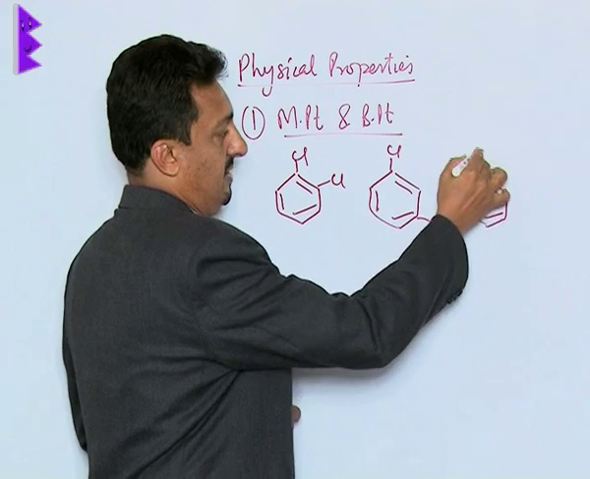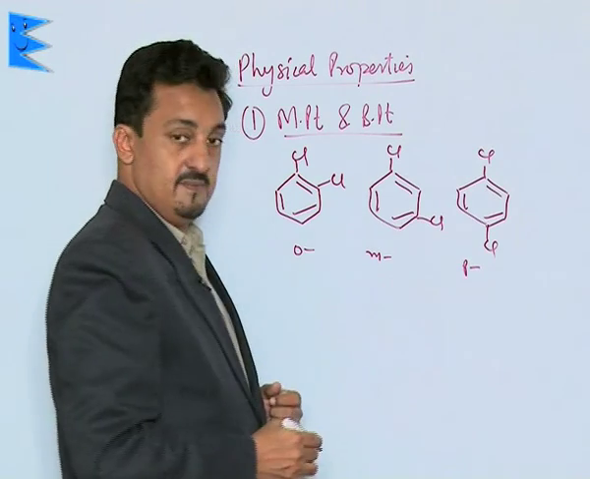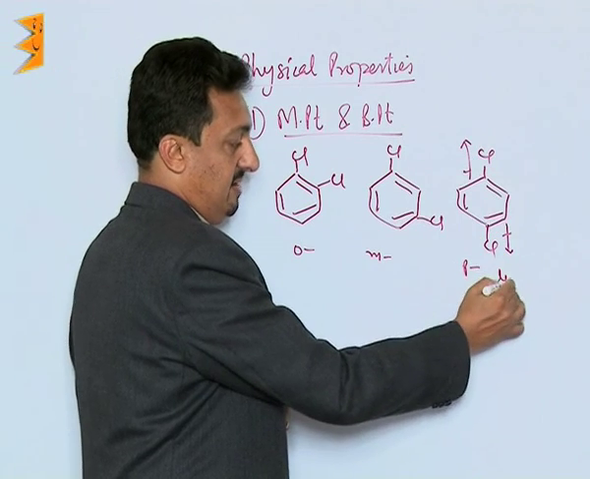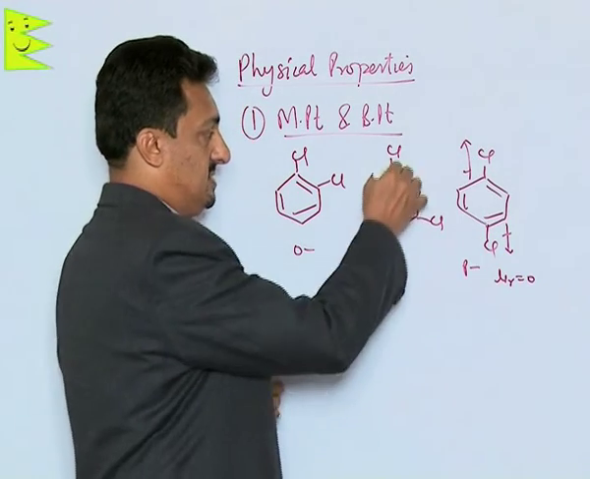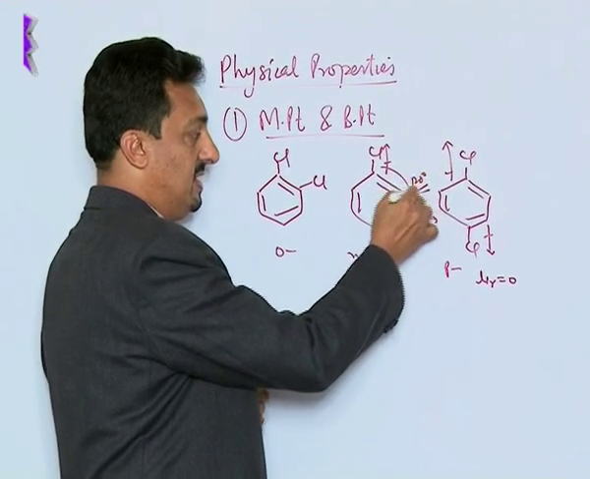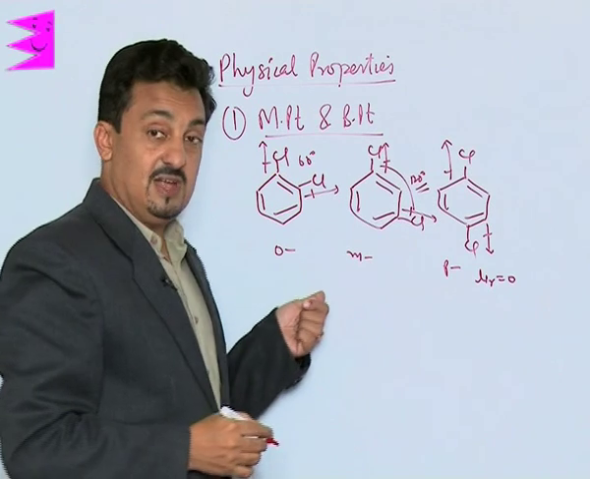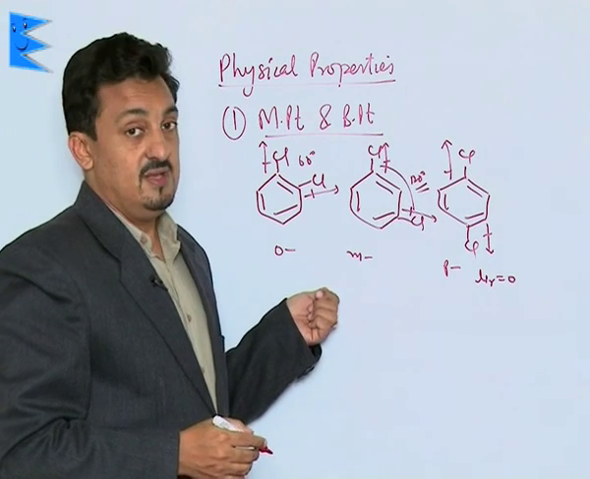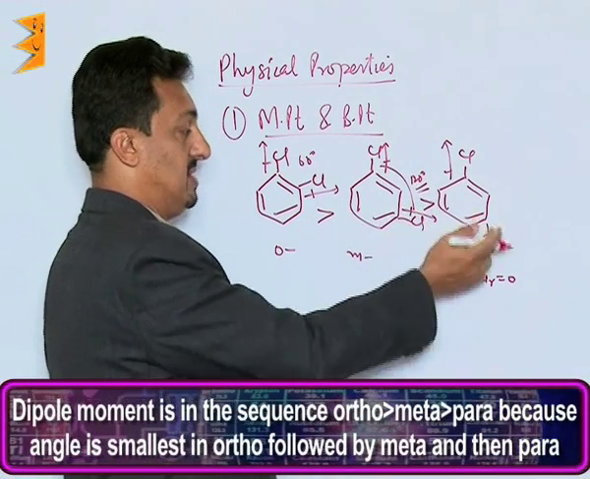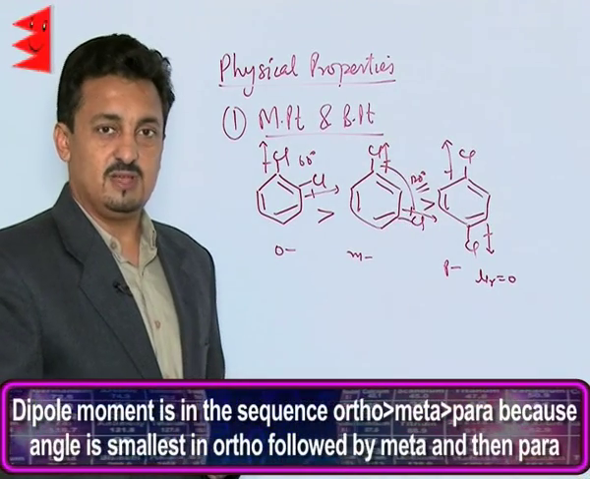meta-dichlorobenzene, and para-dichlorobenzene. Among ortho, meta, and para, in the para compound one dipole moment is this side and the other is this side, so they cancel, and the net resultant dipole moment is 0. In the meta compound the dipole moments are towards these sides, but since the angle is very large, about 120 degrees, whereas in the ortho case the angle is 60 degrees. The resultant dipole moment is inversely proportional to the angle theta. So ortho has higher dipole moment than meta, and meta is higher than para, which has 0. This is how their boiling point and melting point vary.